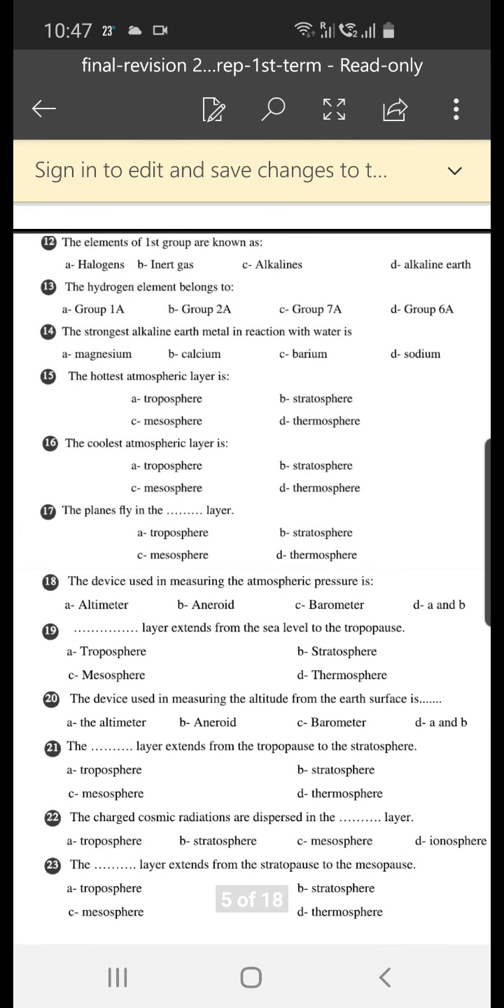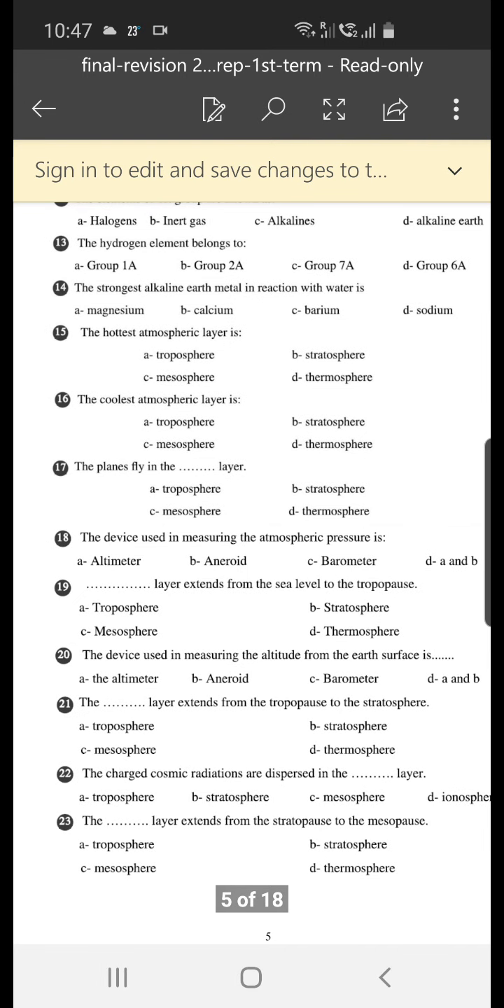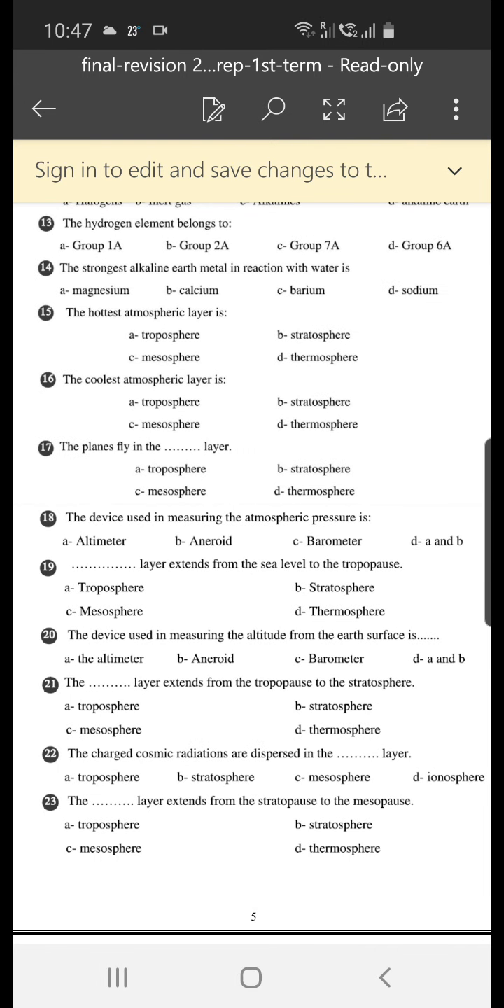The elements of the first group are known as, of course, alkali metals. The halogen element belongs to, of course, the 7A group. The strongest alkaline earth metal that reacts with water is magnesium, calcium, barium, or sodium? This question is cancelled. We didn't include group A in our study, but the answer is barium.